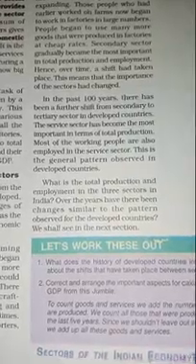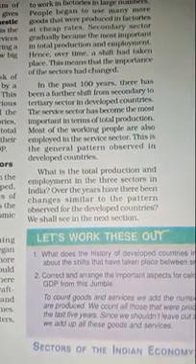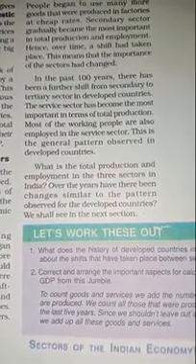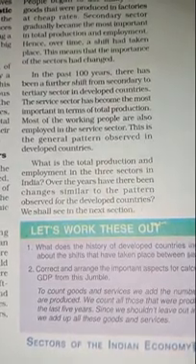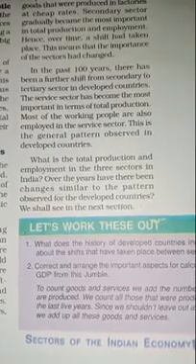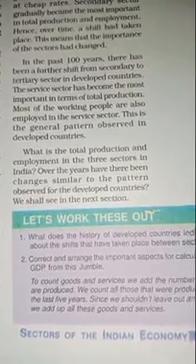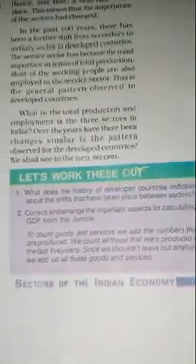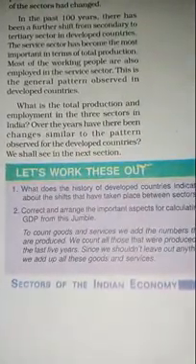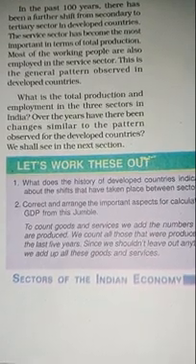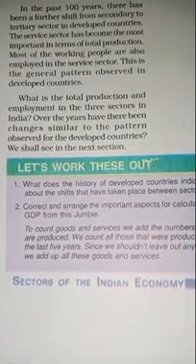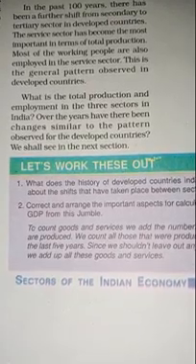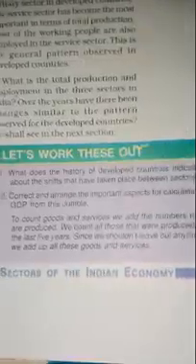In the past 100 years, there has been a further shift from the secondary to the tertiary sector in developed countries. The service sector has become the most important in terms of total production. Most of the working people are employed in the service sector. This is the general pattern observed in developed countries. What is the total production and employment in the three sectors in India? Over the years, have there been changes similar to the pattern observed for developed countries? We shall see in the next section.